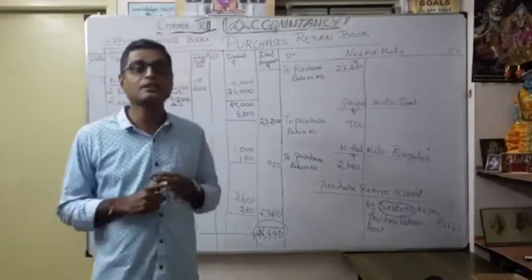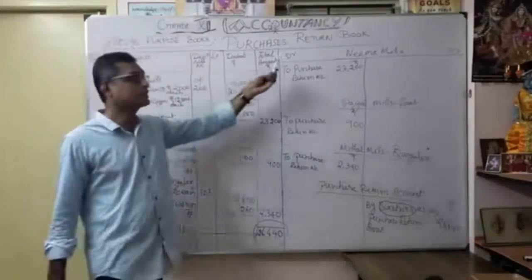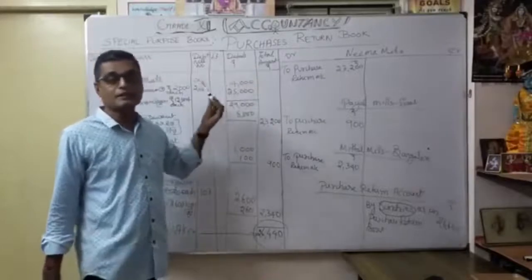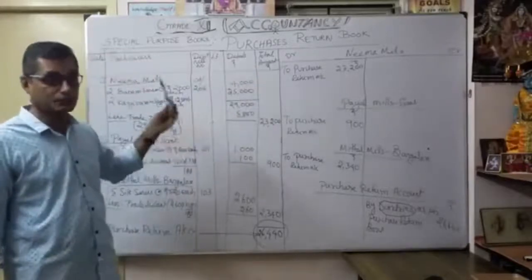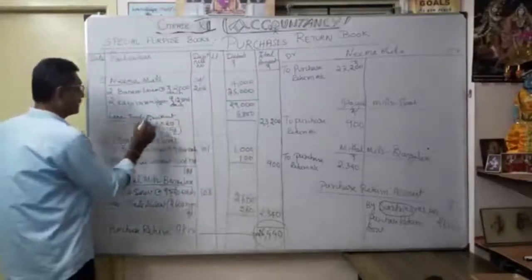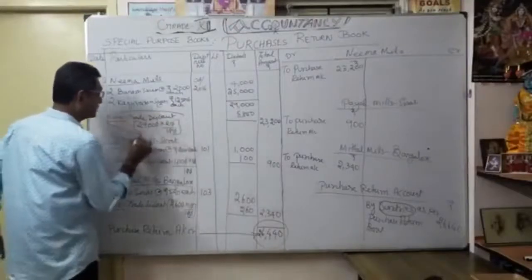Okay, two things are not recorded in the purchase return book. Only the credit purchases were recorded. That too is very important. This part, the trade discount, is very important.